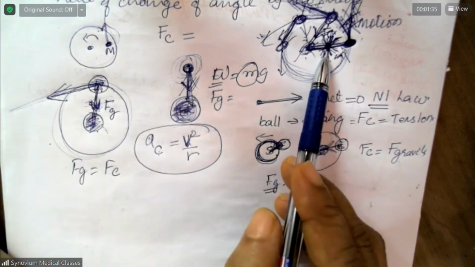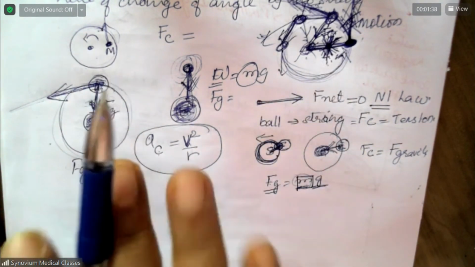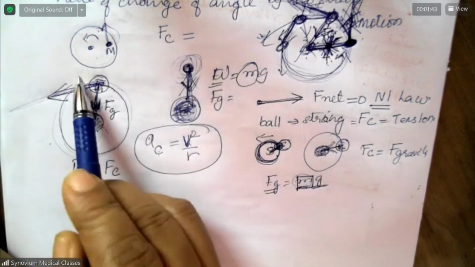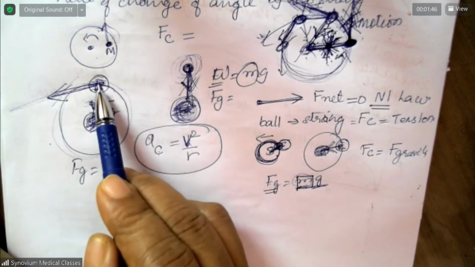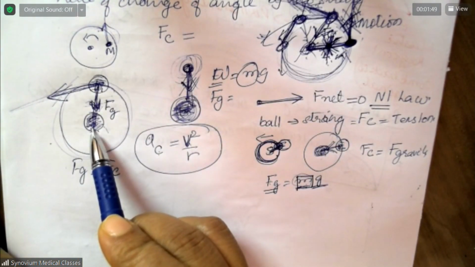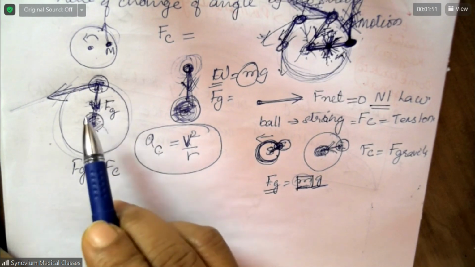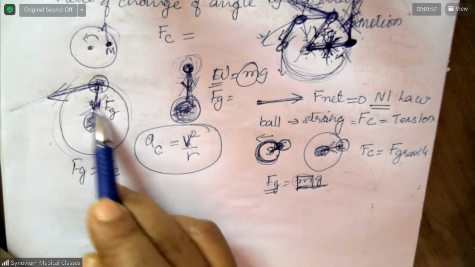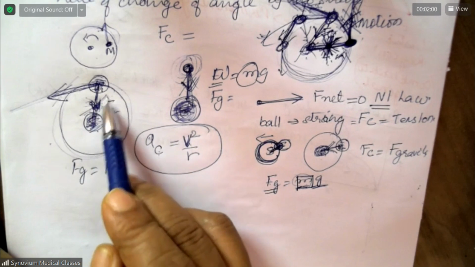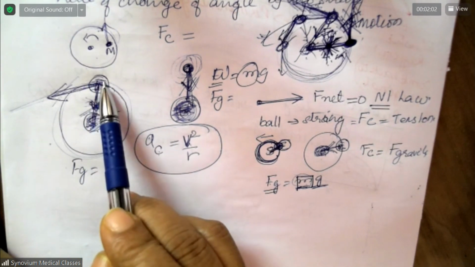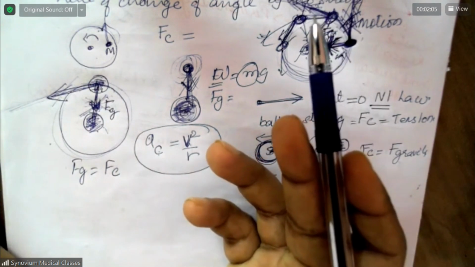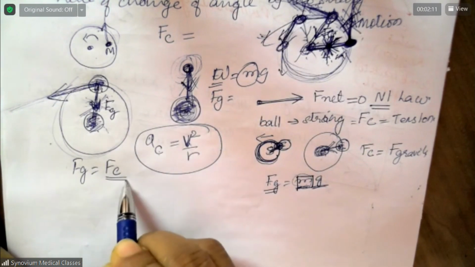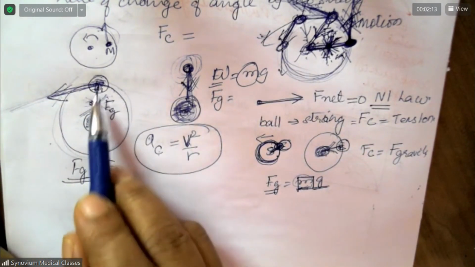So just like this one, now assume that the earth has stopped moving. This velocity is not there. What will happen to the earth? Earth will go towards the sun. Understood? Now again assume that the sun stopped attracting the earth. Then the earth will go into space in a straight line. So in this case, the centripetal force is provided by the force due to gravity.